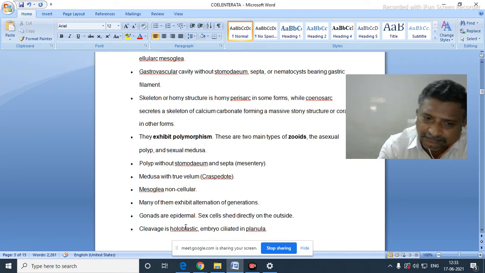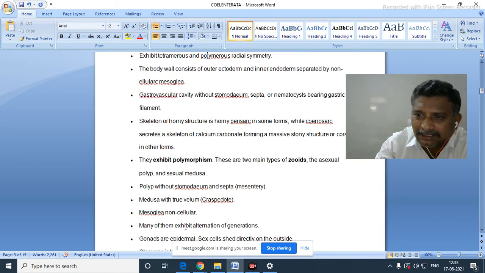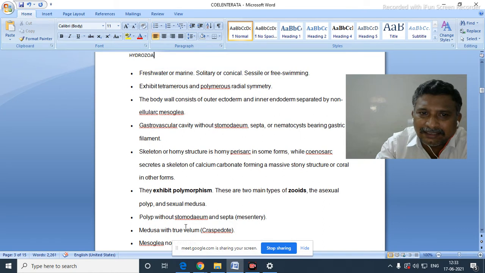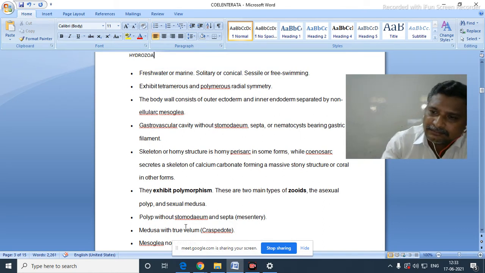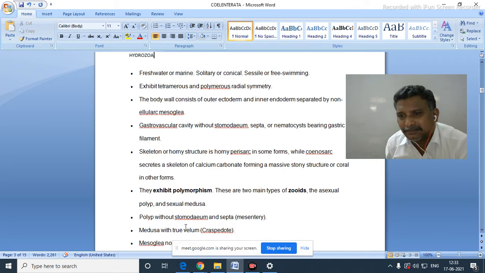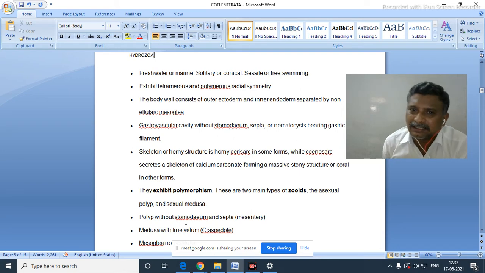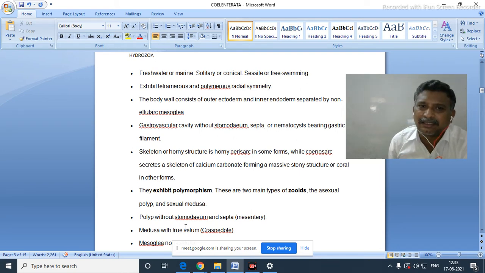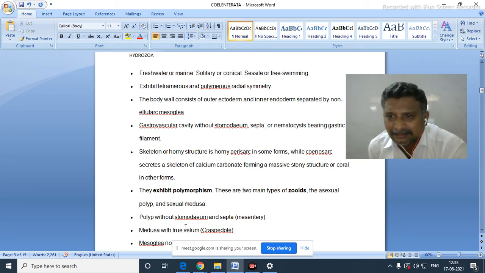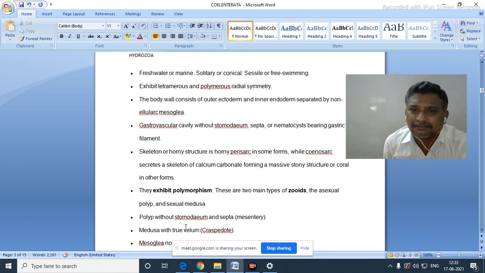Okay. So, what are the important characters which are generally found in hydrozoa? Yes, you say at least a few characters regarding this. Freshwater animals are there, marine water animals are there, solitary, colonial, sessile, free swimming, and radial symmetry will also be present in them.